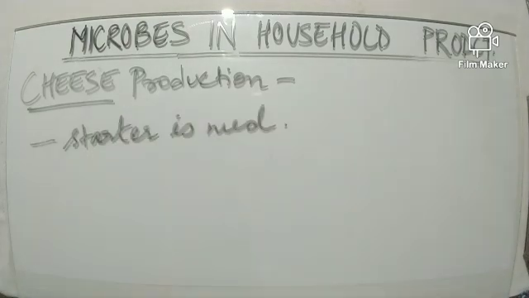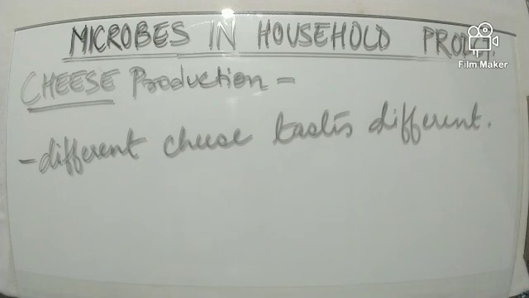For the process of cheese making, as we have already discussed, a starter is needed for the curdling process. Now, how do different cheeses get different taste and flavor even when the process is the same for all? It is all because of the different types of bacteria used for preparing different types of cheese.